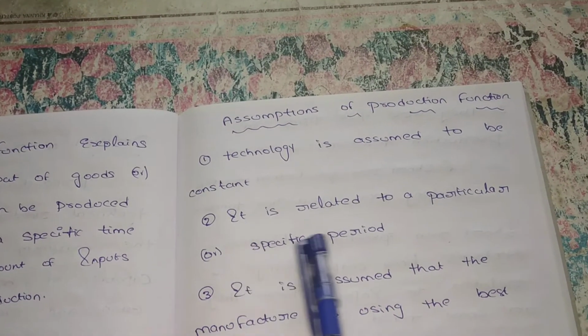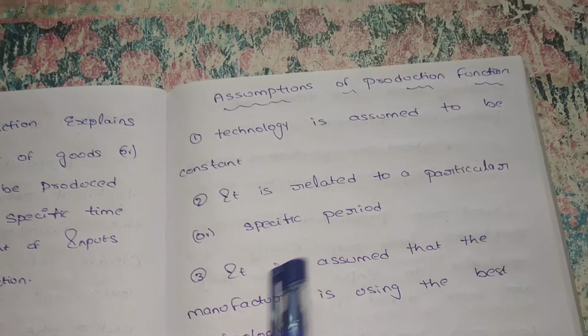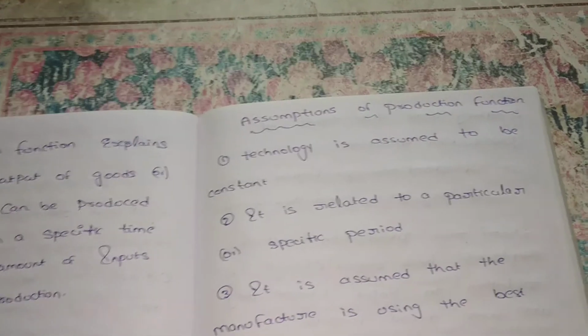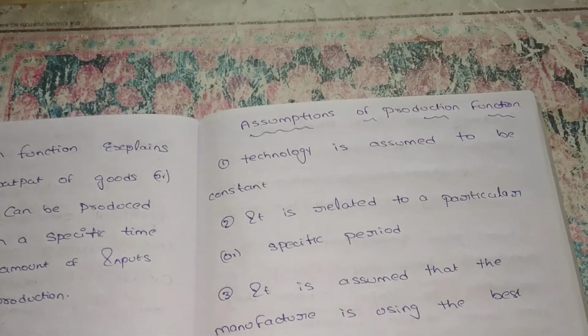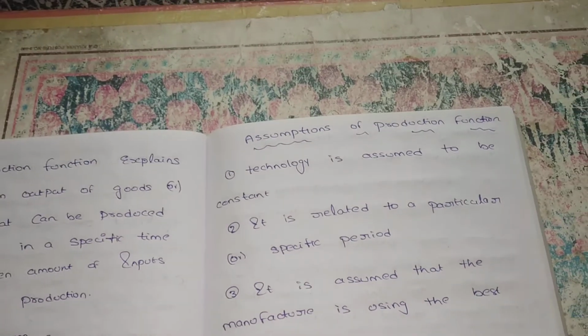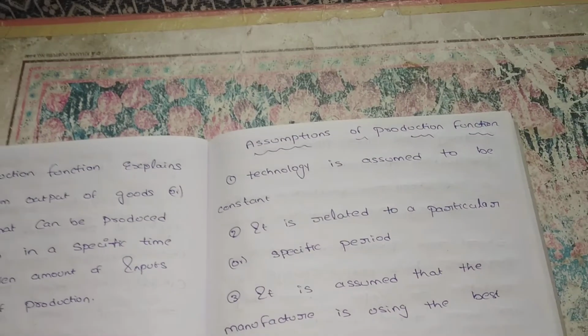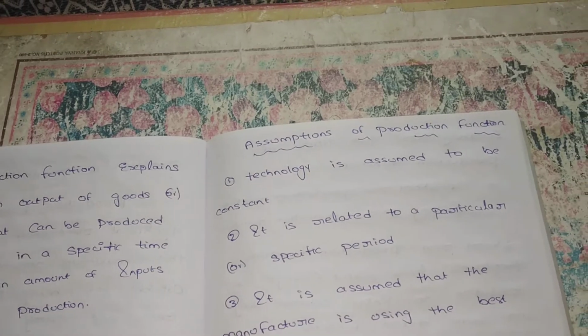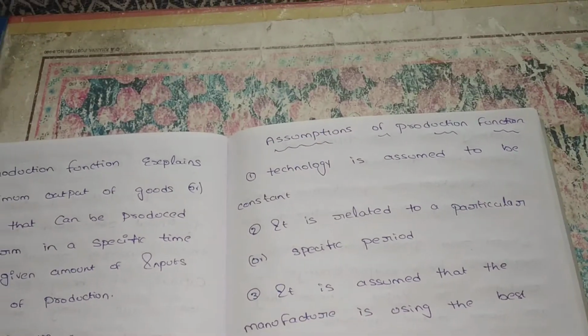Next, it is related to a particular or specific period. It is not related to 1 day or 2 days. It is related to a particular or specific period. Suppose I want to produce chocolates for 1 year. For that 1 year there is no change in technology and it is fixed. There is a specific period.